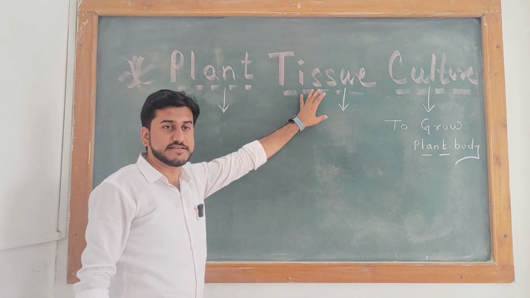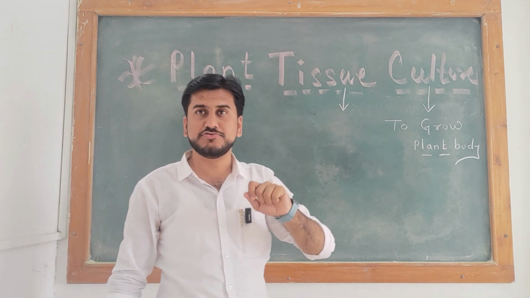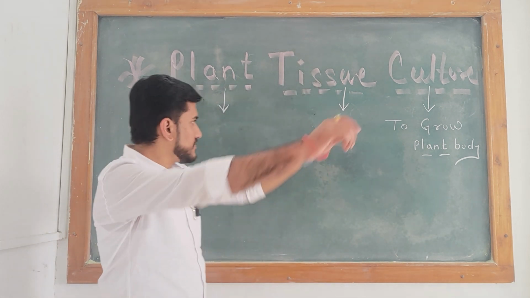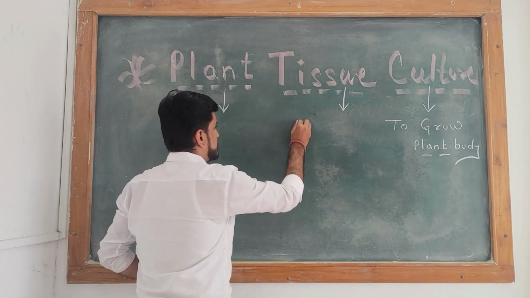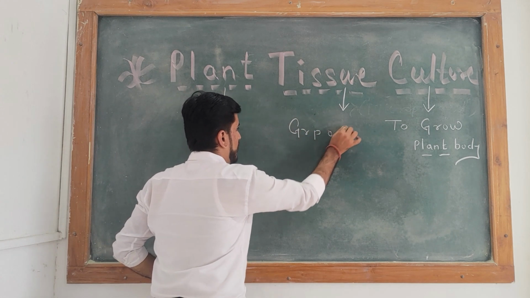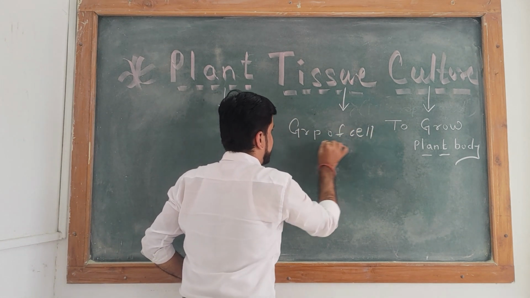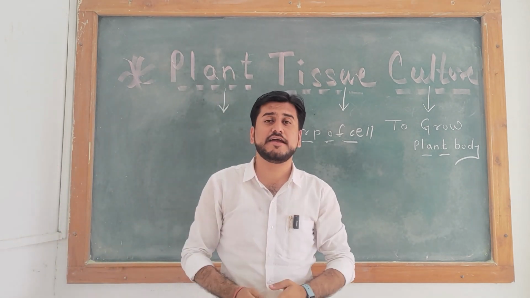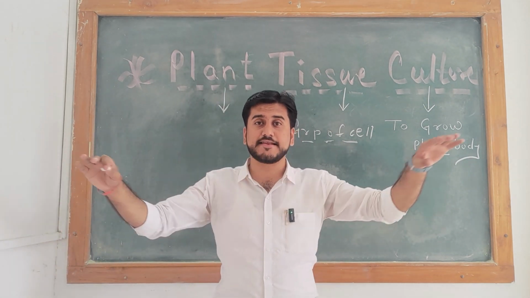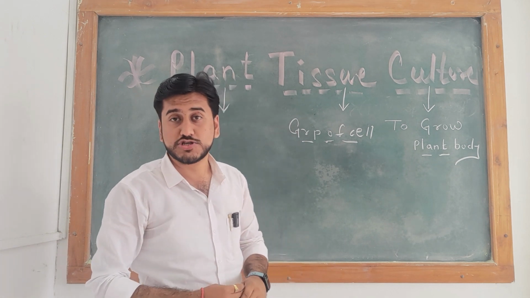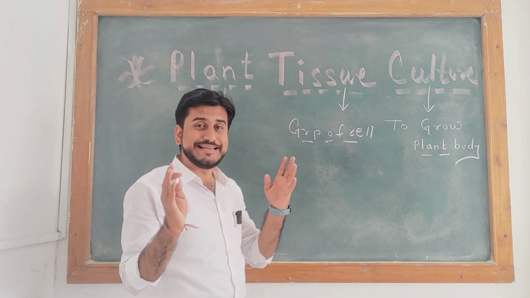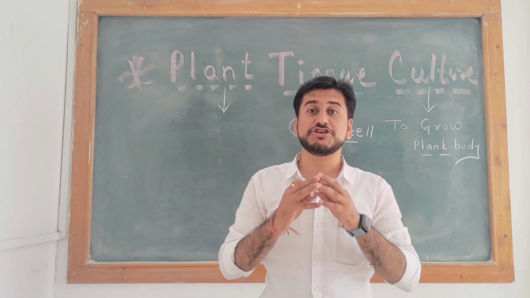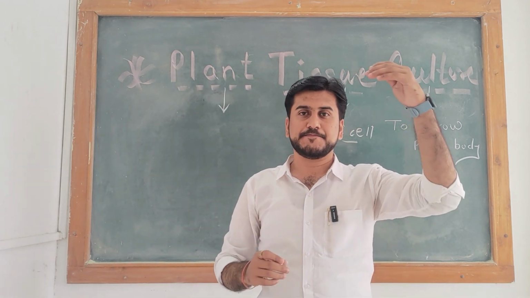The second one is tissue. Tissue is the very smallest part, also known as a group of cells. So many cells come together and form one layer. This layer is known as tissue. So many cells are compactly arranged and form the tissue in the plant body.